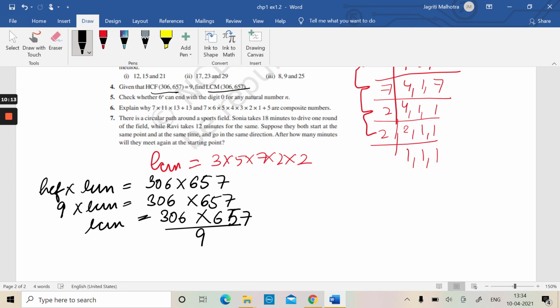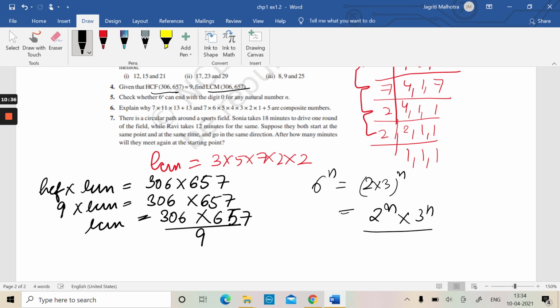Now next, check whether 6^n can end with the digit 0 for any natural number n. We know what 6^n is. 6^n is equal to (2 into 3)^n, which is equal to 2^n into 3^n. It does not contain any number that is divisible by 5.